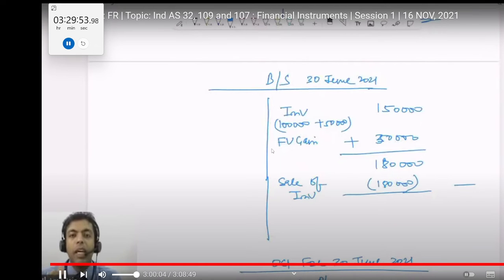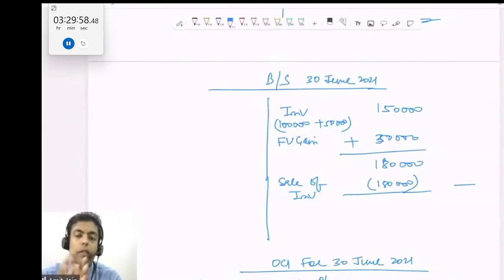If the financial asset is classified at amortized cost and all the conditions are satisfied, I will not move forward and check for FVTOCI. If all the conditions of FVTOCI are met, then I will classify my financial asset at FVTOCI. I will not move forward and check. Right? What is amortized cost?